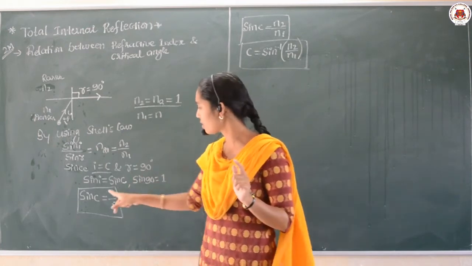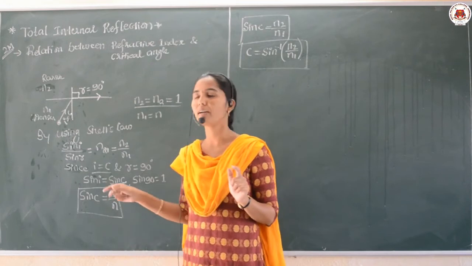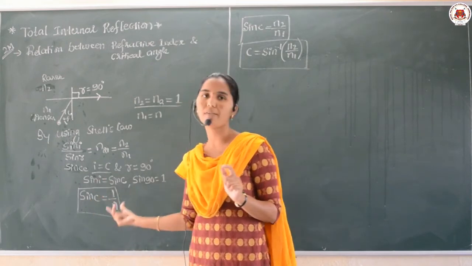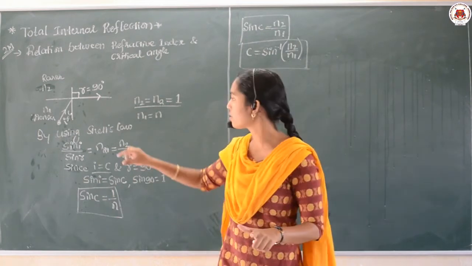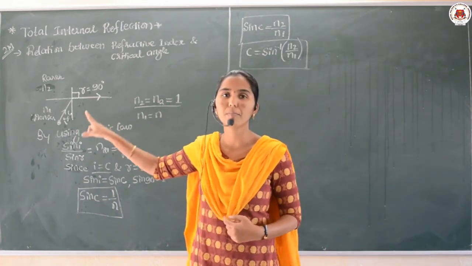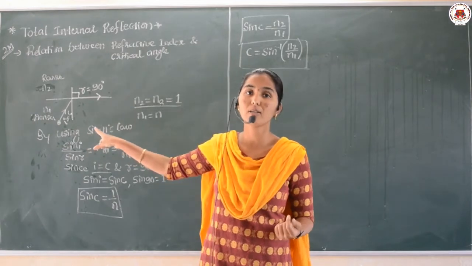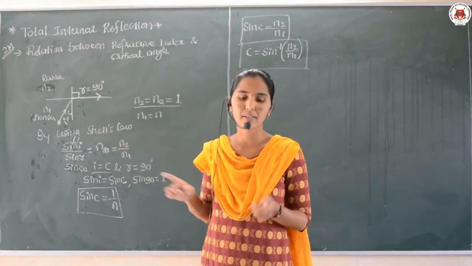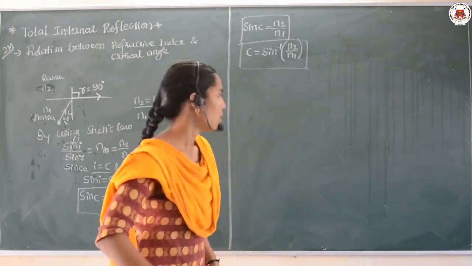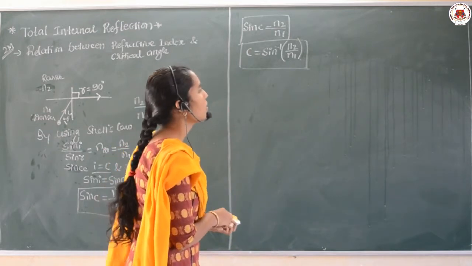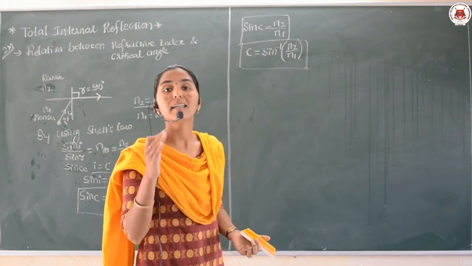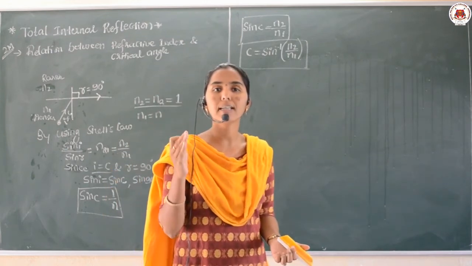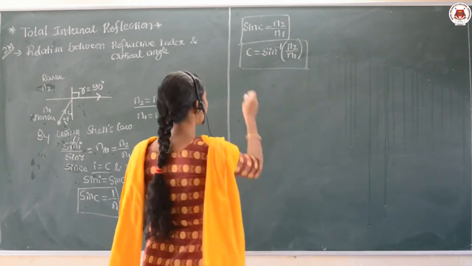Yes, so this is the inverse relation between the critical angle and the refractive index of the media. Am I clear, dear student? This is important; it has come in the annual examination for 2 marks. Remember, dear students. And the most important concept is the technological applications of TIR.